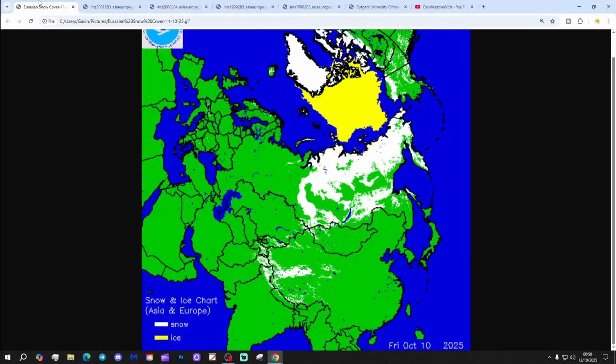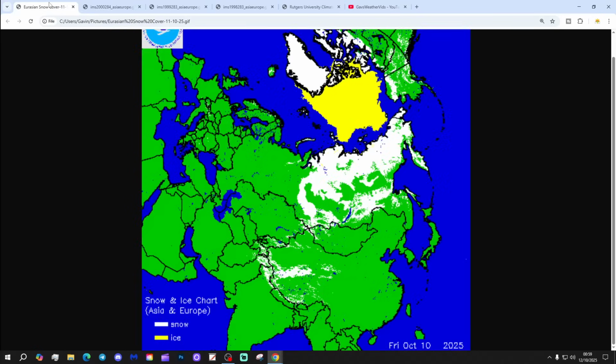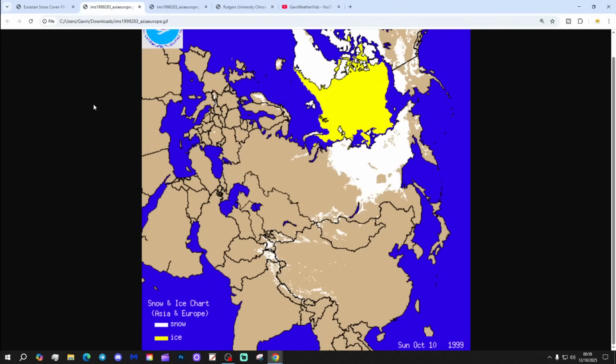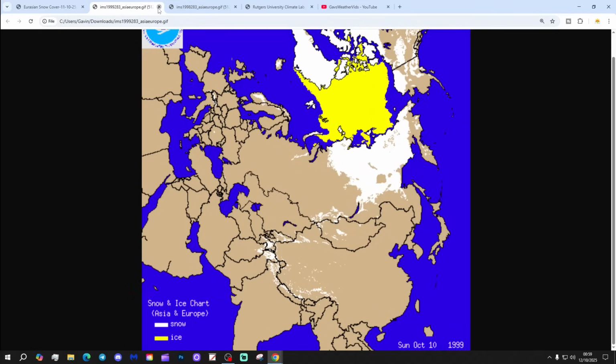That is 2001, so we're ahead of 2001 this year, and that is 2000. We're ahead of that year too, so doing pretty decently for snow cover, I would say. Not as good as some years, but compared to the average, I think we're probably a little bit ahead this year again. That's 1999. I would say we're ahead of that year too.